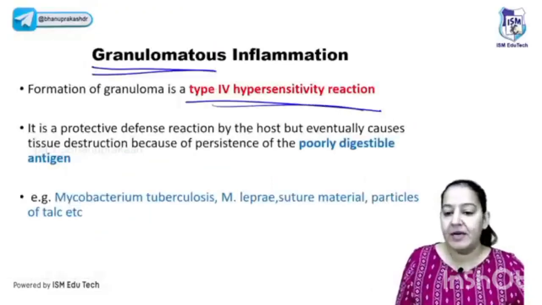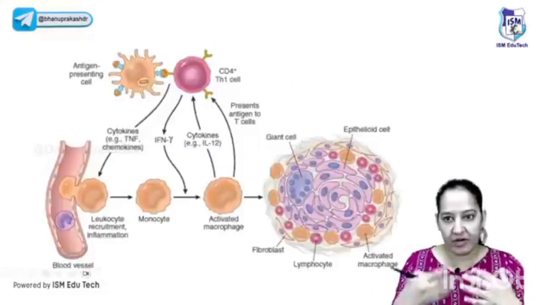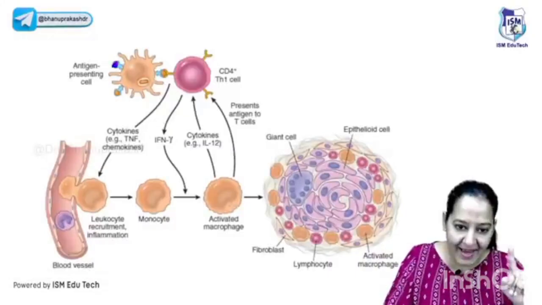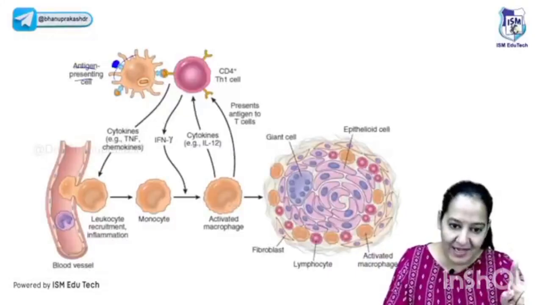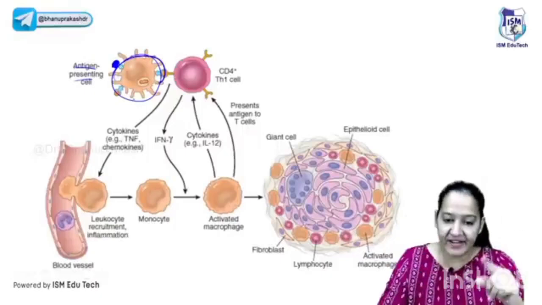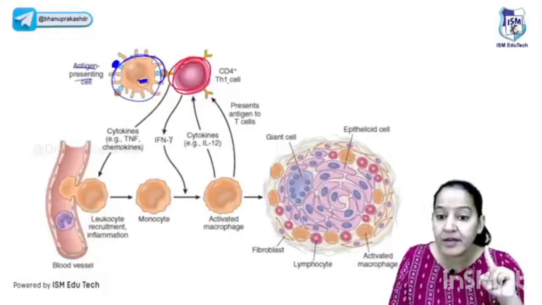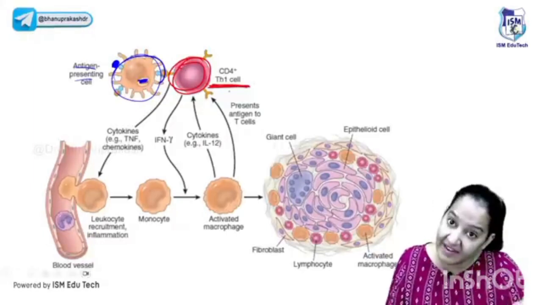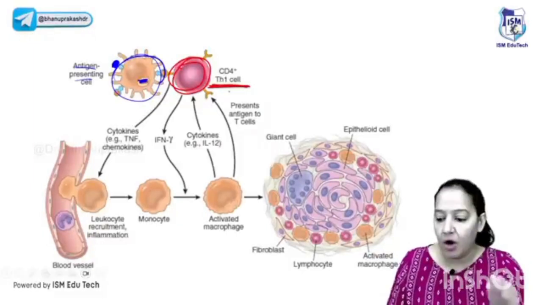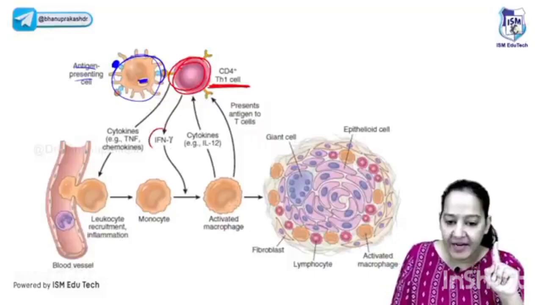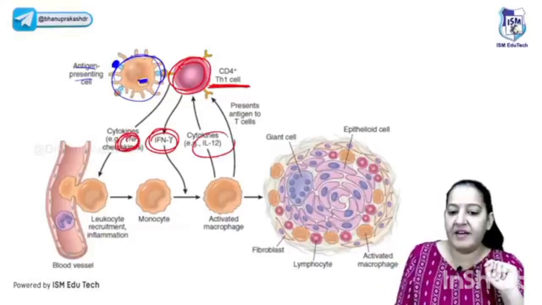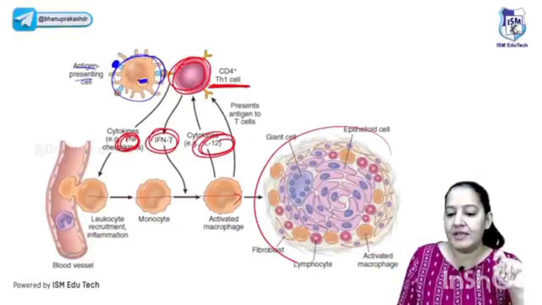It's type 4 hypersensitivity. The antigen is poorly digestible. The same thing is shown here, whatever I have drawn for you. Let me show it here also. Can you all see the antigen? Yes, it is entering the human body. This cell is APC. APC is capturing it, engulfing it. See, it is trying to degrade it but is unable to, so it takes it to the next cell. The next cell is what? It is helper TH1, not helper TH2. You will get helper TH2 also in your options. It's helper TH1 cell. On stimulation, it will secrete 3 types of cytokines: the interferon gamma, TNF alpha, and interleukin 1 and 2. They are taking one cell out, and in this way a granuloma is formed.